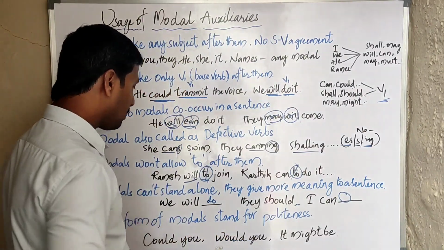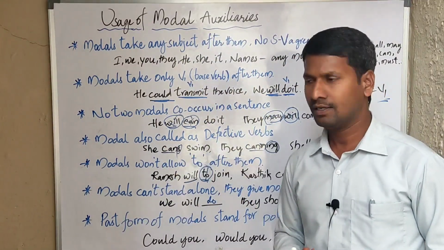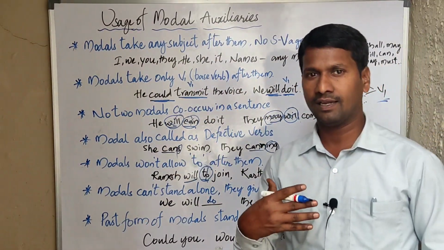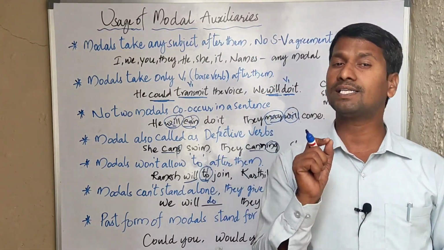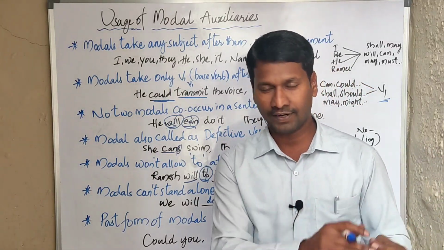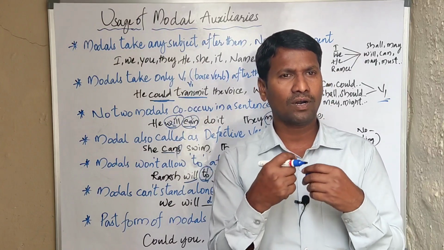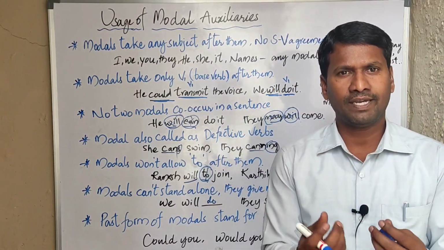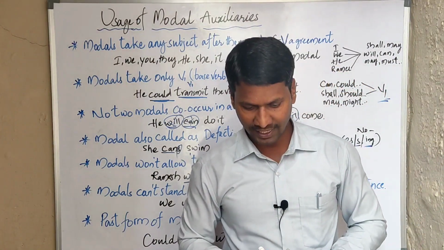The next point is that the past forms of the modal auxiliaries stand for politeness. Mostly whenever we suggest, offer, or request, we use the past form of the modal auxiliaries. That is, "could you please help him", "would you please do that?" It carries more politeness. To make the sentence more impressive, we use the past form of the modal auxiliaries.